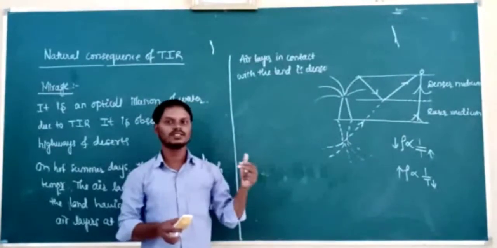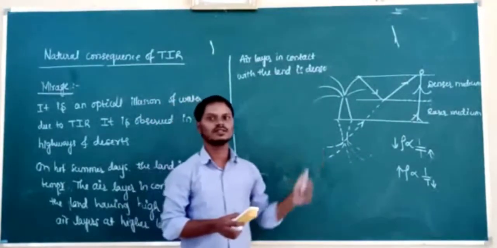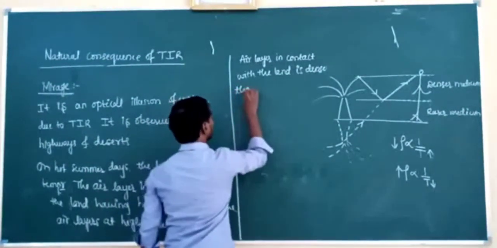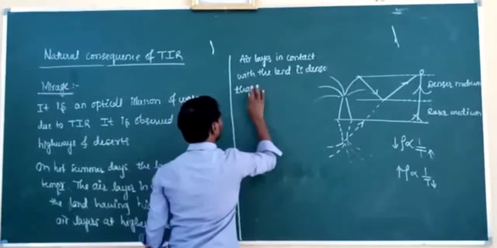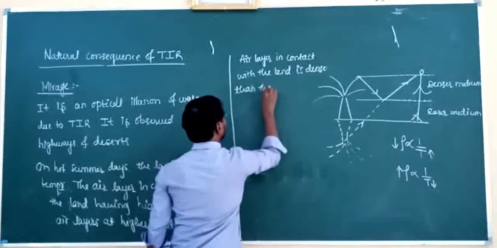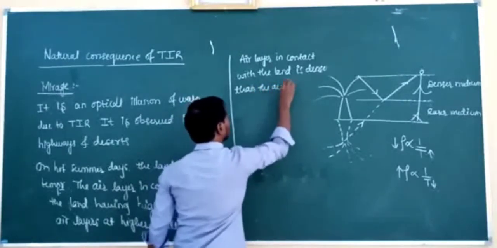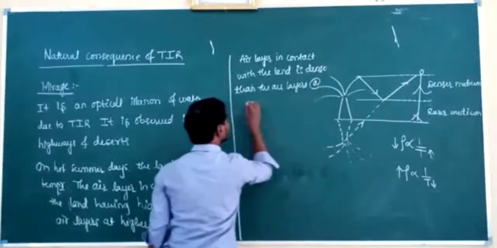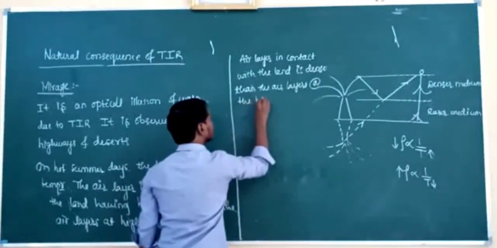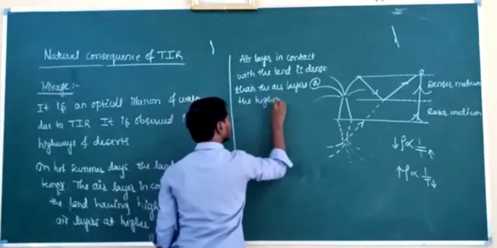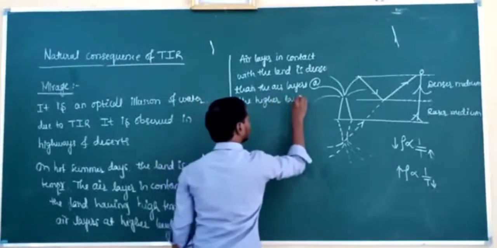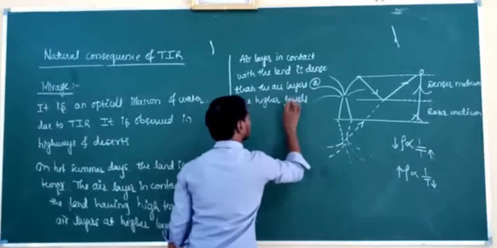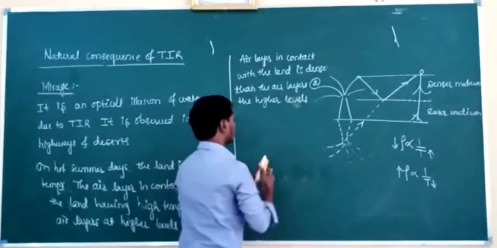If it's high temperature, then its density is low. So it is less dense than the air layers at the higher levels.